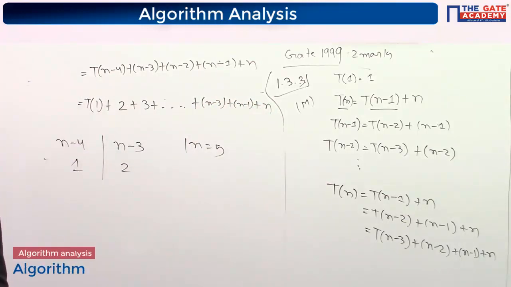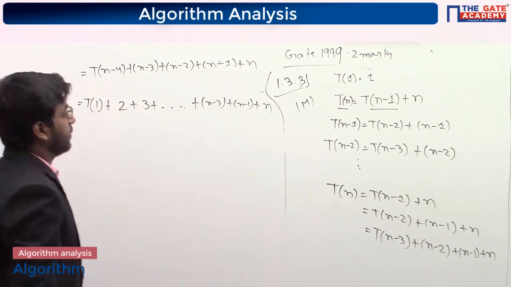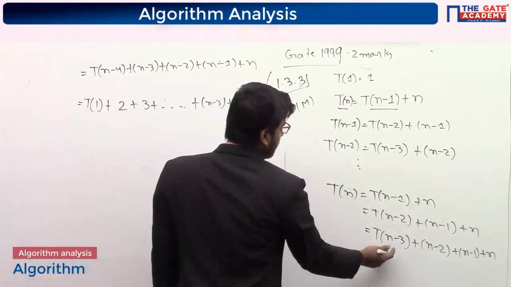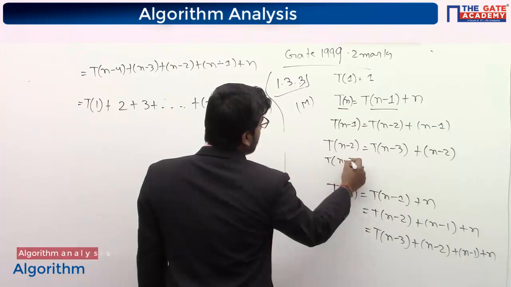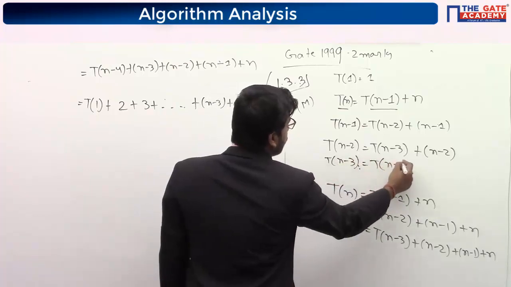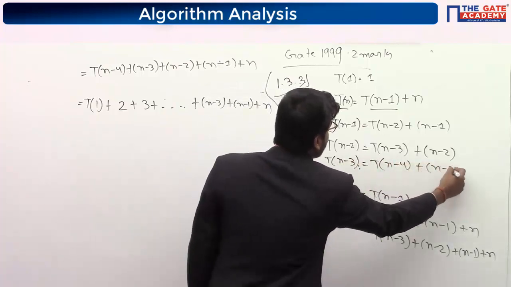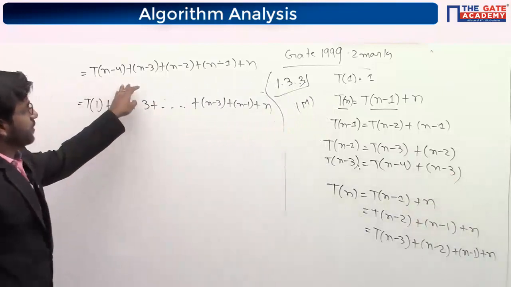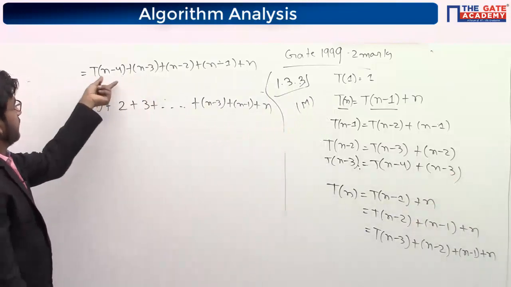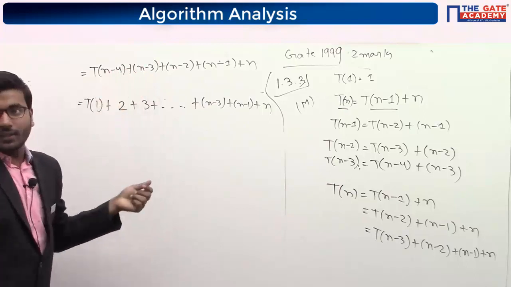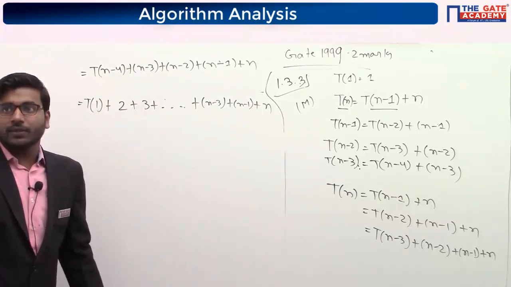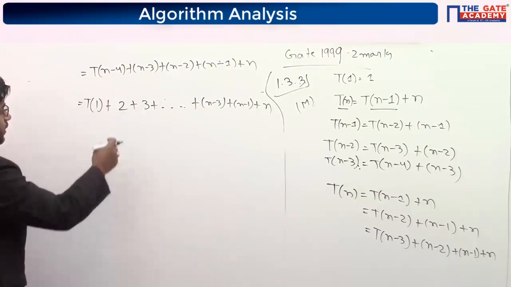Diya, you told n3, what n3? N minus 3. See, n minus 3 will be, what it will be? N minus 3 will be Tn minus 4 plus n minus 3. So I have substituted in place of Tn minus 3, Tn minus 4, n minus 3. Like this I am going on.